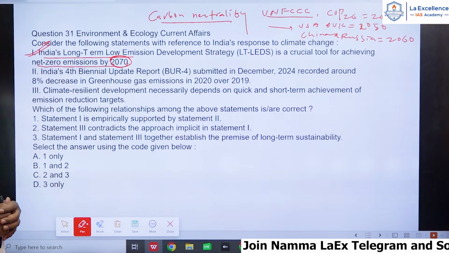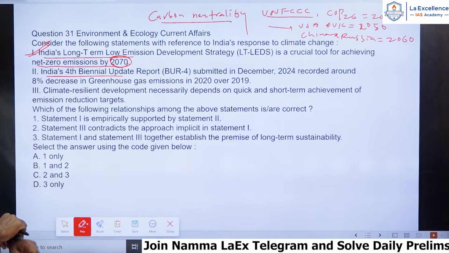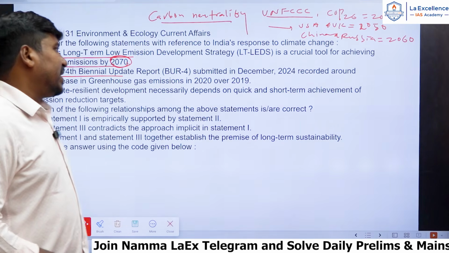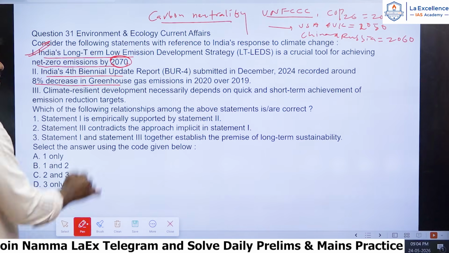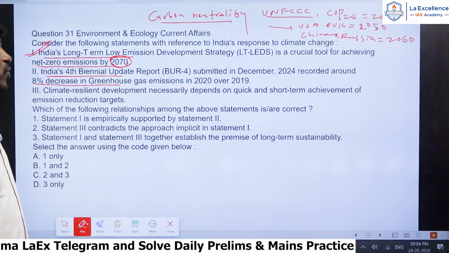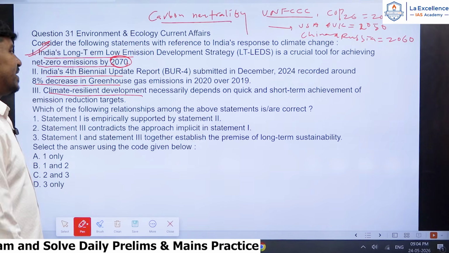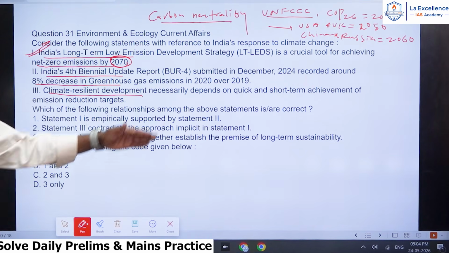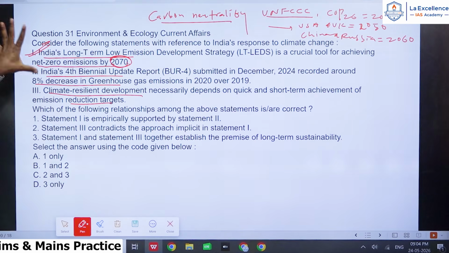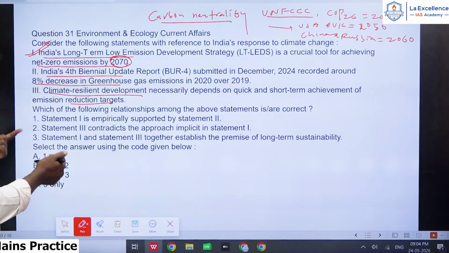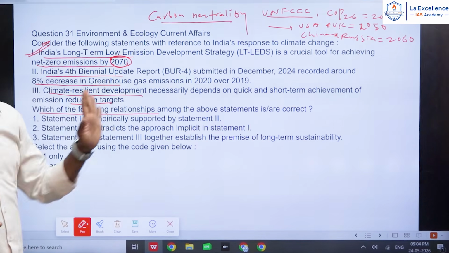First statement is correct. The second statement: India's fourth biennial update report, submitted in December 2024, recorded around an 8% decrease in greenhouse gas emissions in 2020 over 2019. That is also a correct statement. And the third: climate resilient development necessarily depends on quick and short term achievement of emission reduction targets. So these three statements they have given, and further they are asking which of the following relationships among the above statements are correct, right?